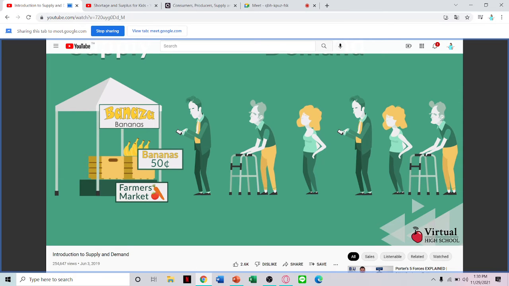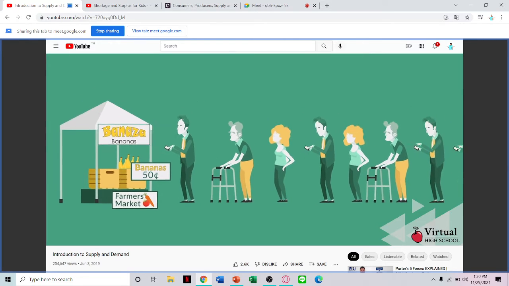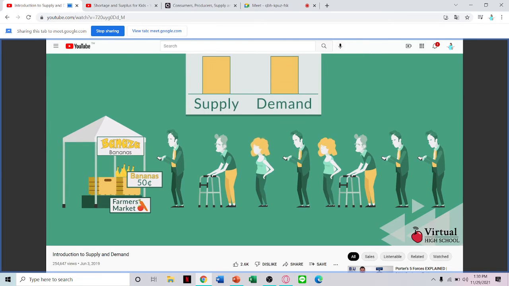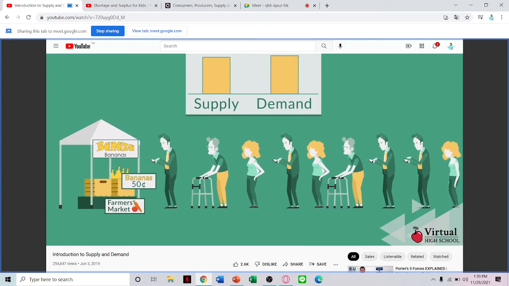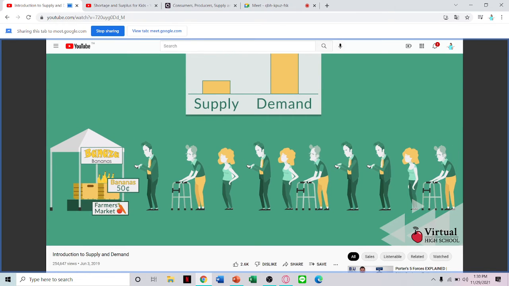Consider what happens with bananas. Now, there are few bananas on the shelves, but many people are waiting to purchase them. The demand for bananas is higher than the supply of bananas because there are more people wanting them than there are bananas available at the market.